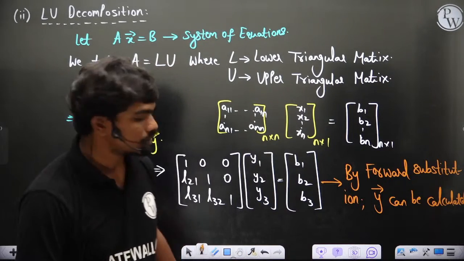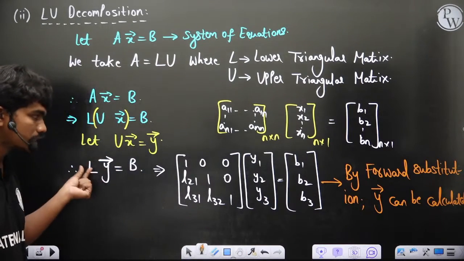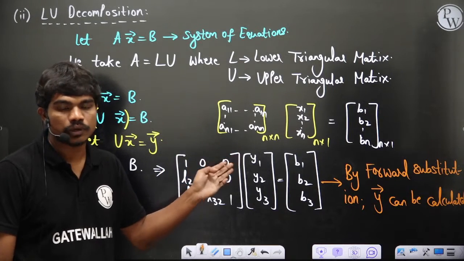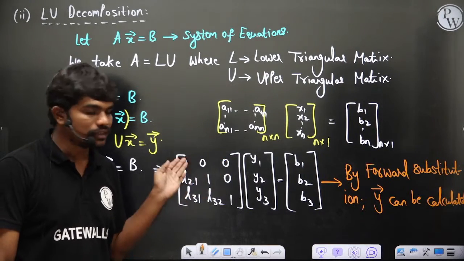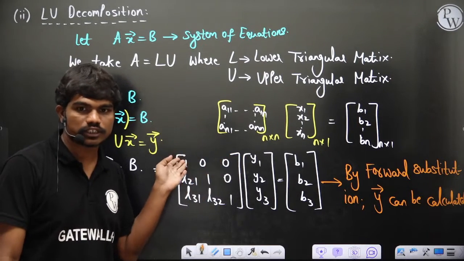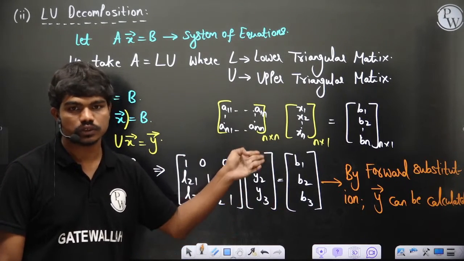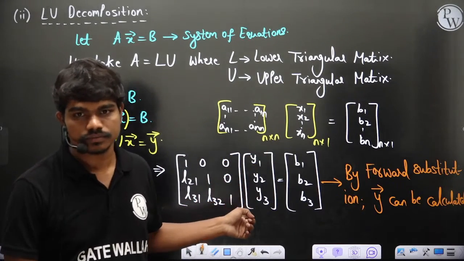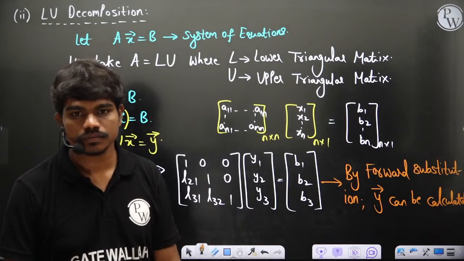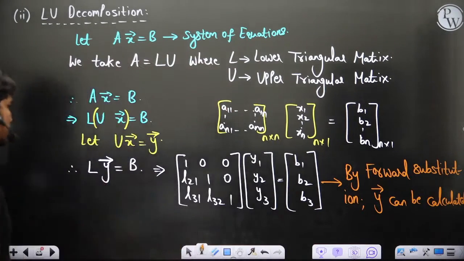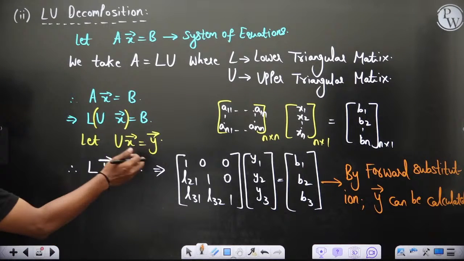Did you understand? Whenever you have a lower triangular matrix, that is the matrix where the upper diagonal elements are zeros, then by doing forward substitution, starting with the first row till you reach the last row, you can calculate what the elements of Y are. So this Y can be calculated, correct? So if Y can be calculated, then the job is easy.